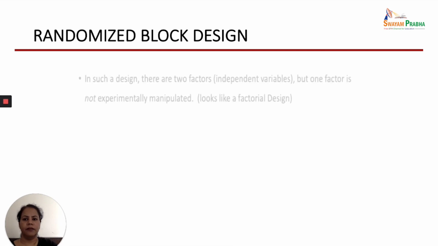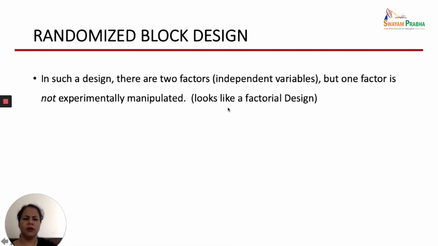randomized block design. Now randomized block design looks like a factorial design, but it is a little different, because in the factorial design we were manipulating both the interaction and the independent variable also, we were having two. But in randomized block design, here again we are having two factors, but one factor is not experimentally manipulated. So we do not manipulate one factor, only one factor is manipulated, the other factor is not manipulated.